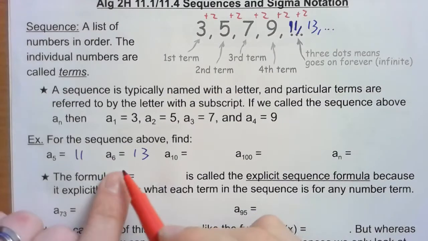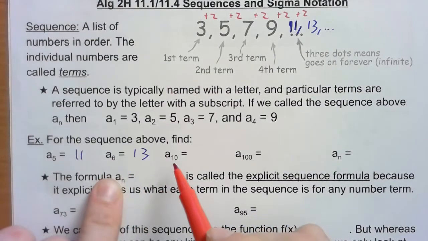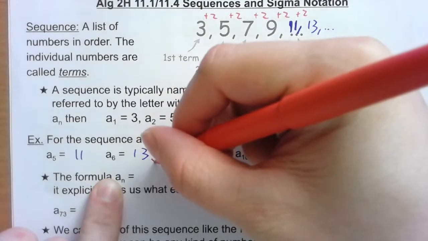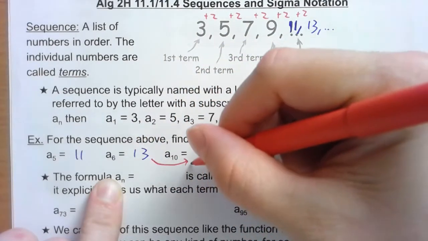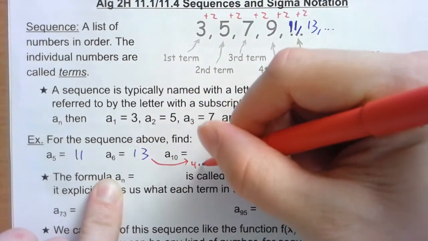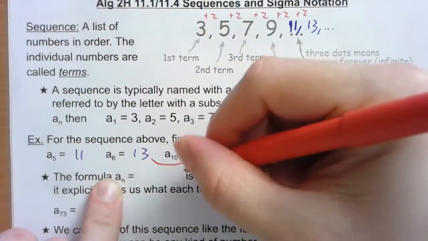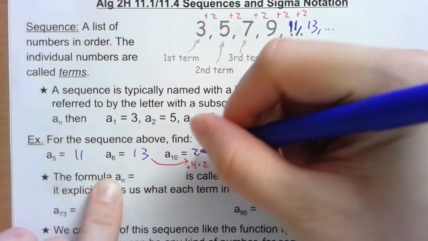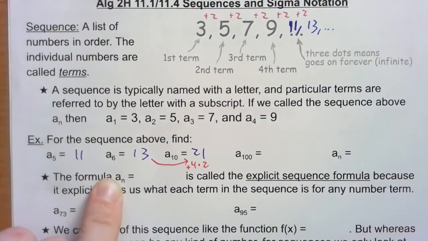How many steps do I have to go from the 6th to the 10th term? Well, that would be 4 steps, right? So from this one to the 10th term, I have to do 4 steps of 2. I'm going to add 2 four times. So I'm going to add 8. So the 10th term would be 21.